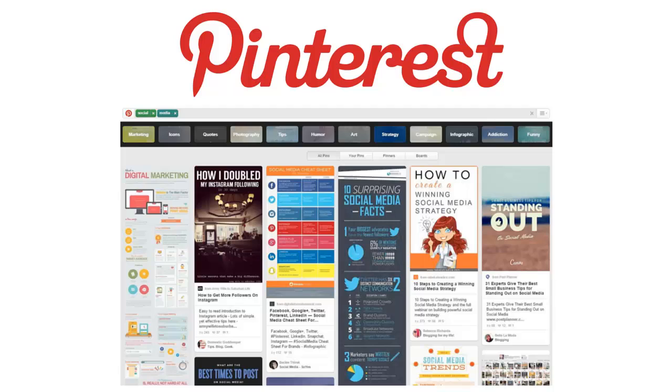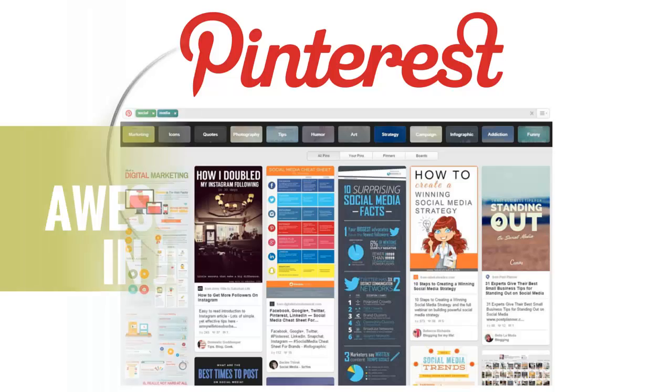You can even create a secret board where you could pin articles that you've found that are relevant to it. This means you can save those articles for later when you might need them more. So it might be that you spend 10 or 15 minutes one day, but you find enough content to post out for the rest of that week.